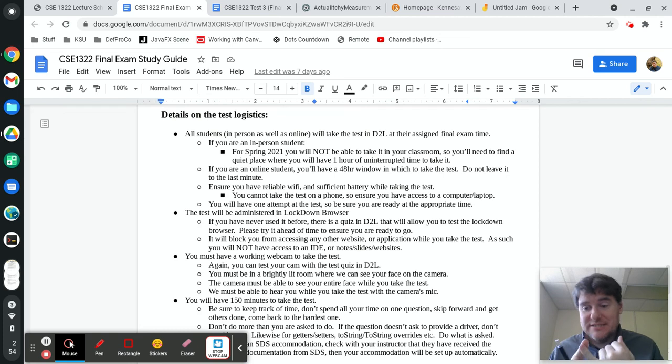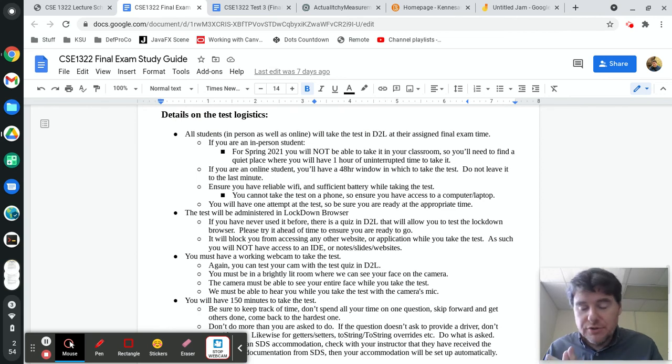Do not get up from the test. You must take the entire test in its entirety while sitting there. We must be able to see your face the entire time that you are taking the test. If you take the test in a dark room, you will get a 0. If we cannot see your face, you will get a 0. You cannot have headphones on. You cannot have earbuds in. You cannot use your phone at any time.